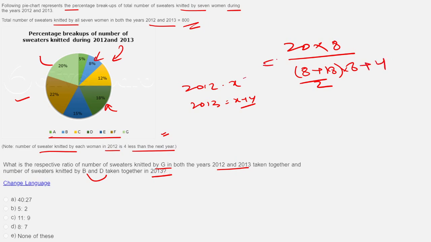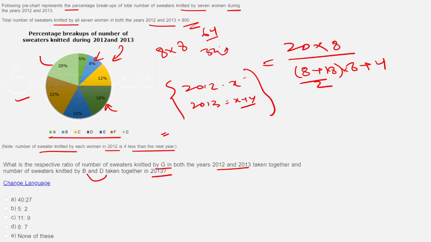You will say, sir, what formula are you applying? Yeah, again this is commonsensical. Why am I doing this? Just try to understand. The hint comes from here. What I have done in 2012 and 13 together, this guy here, B, has made how many sweaters? He has done 8% of 800, or 64, of which if I take half, the average would have been 32.